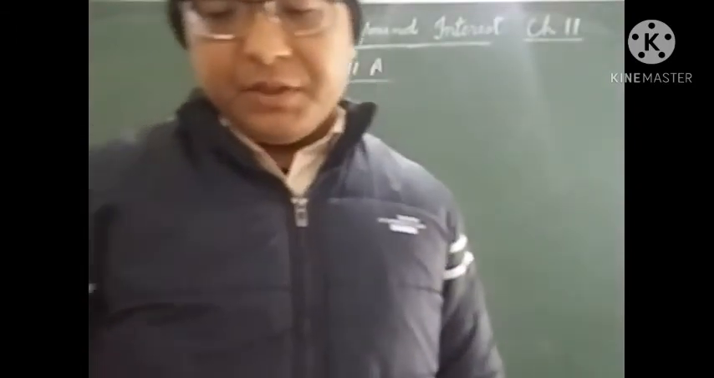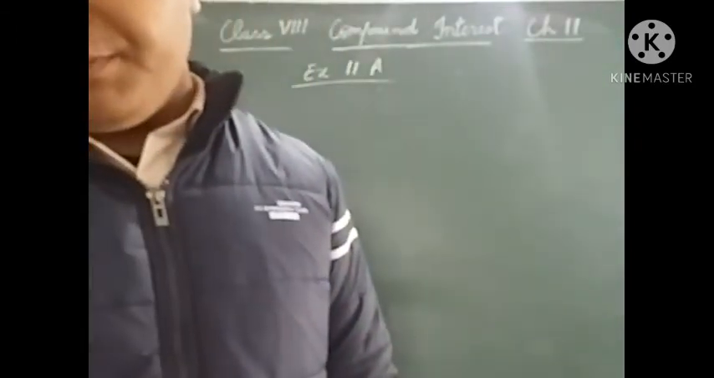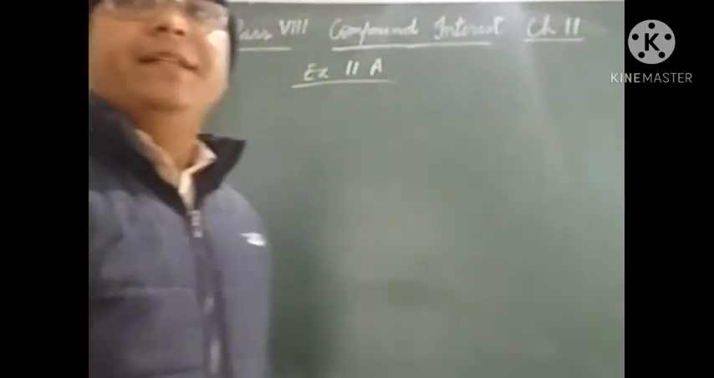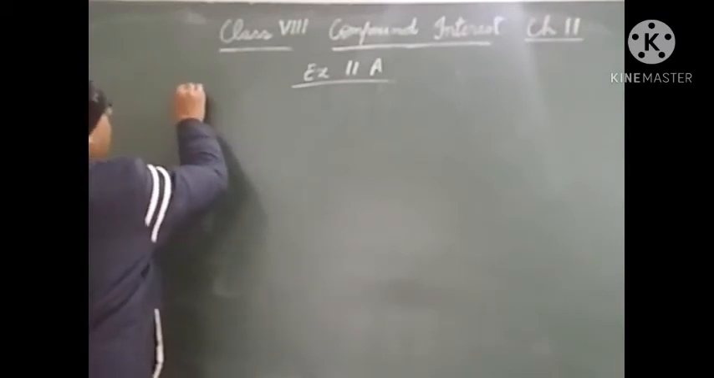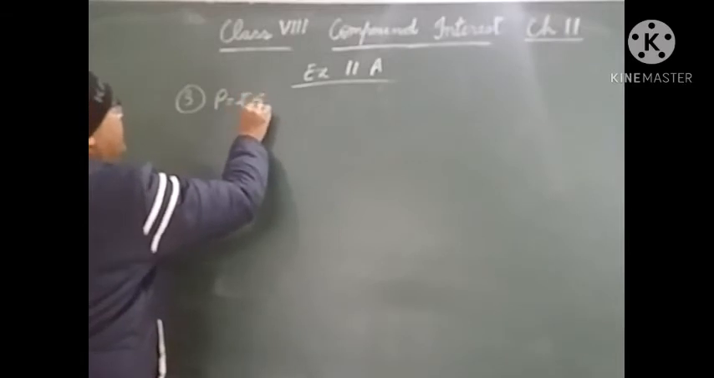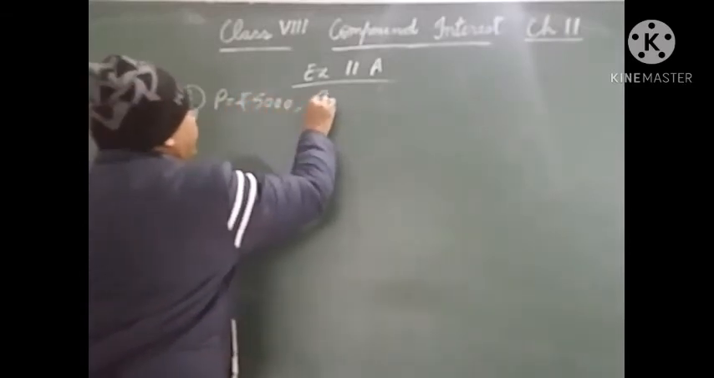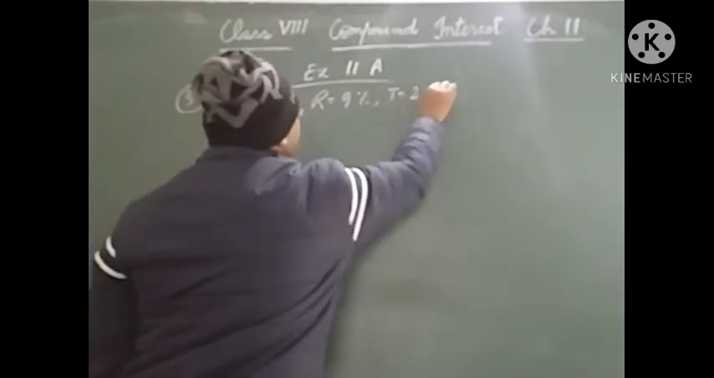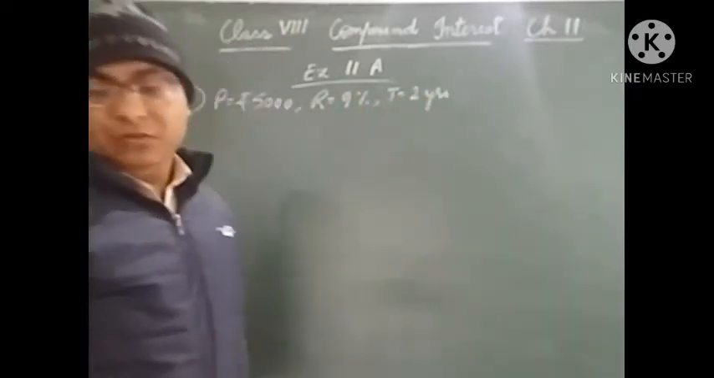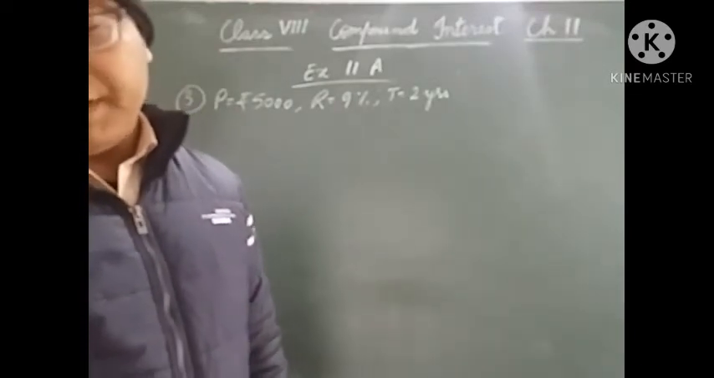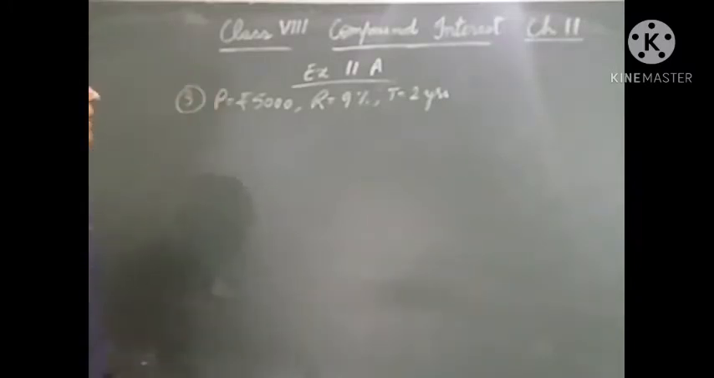Now we will see the third question. Find the difference between the simple interest and compound interest on rupees 5000 for 2 years at 9% per annum. Question number 3. Principal is given rupees 5000, rate is given 9% and time is given 2 years, compounded per annum. Okay, so first let us find the simple interest for 2 years.